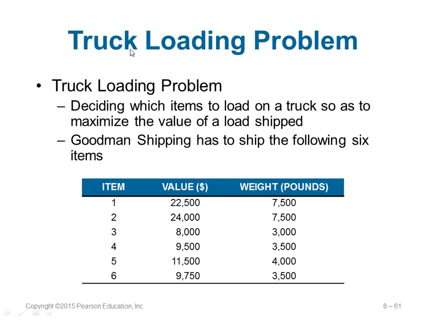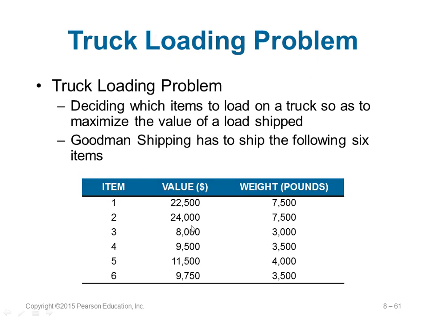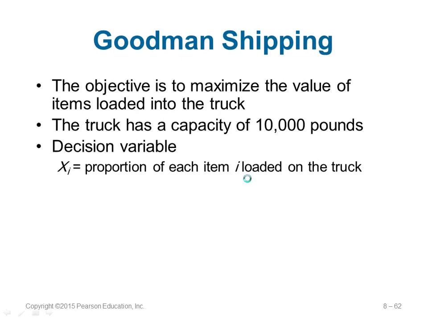Next one is what is called the truck loading problem. They have some items to be loaded on a truck, and they want to maximize the value of what they load in the truck. These people have to ship the following 6 items. These are the items, this is the value of each item in pounds, and the weight of each item. Remember, there will be a constraint, since a truck cannot hold everything. The truck has some capacity. And so you will see what proportion of each item, item 1, item 2, item 3, I can load on a truck.